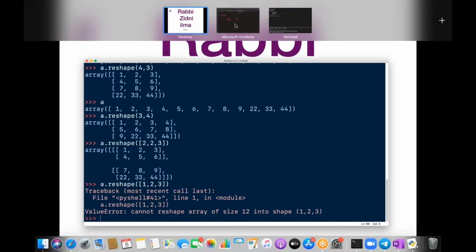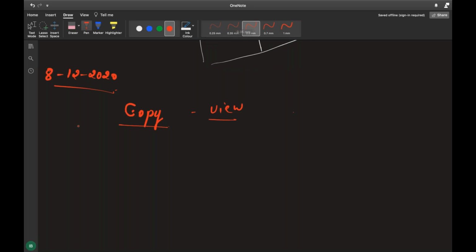How do you do the reshape? For example, you have 12 elements, right? This is a single dimension. If you want to do it in 2 dimensions, what are the possibilities, guys? You can do it 1 into 12. The other one you can do is 6 into 2.